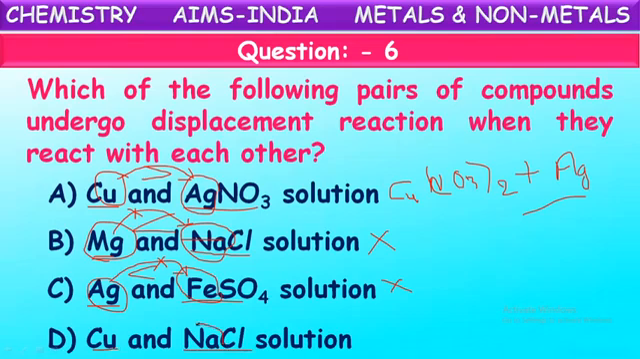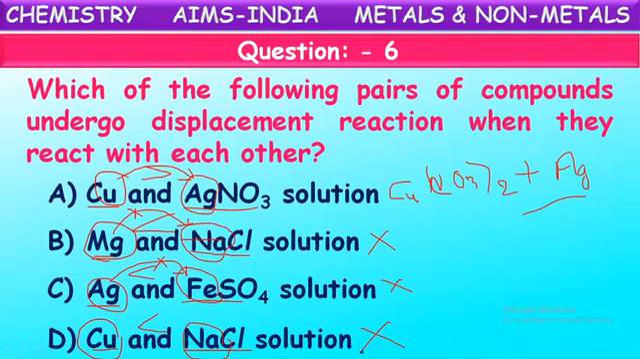See the last one, copper metal and sodium chloride solution. What is the metal in the solution? Sodium. This is copper. Which is more reactive of these two? Sodium is more reactive. Sodium is one of the highly reactive metals. Now, copper cannot displace sodium from its solution or its compound. That is why here also no reaction occurs.